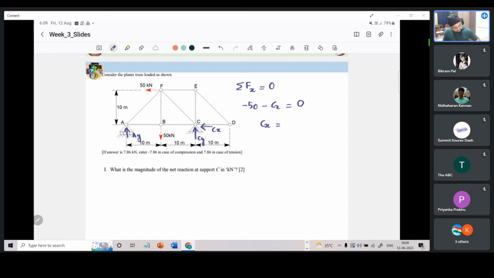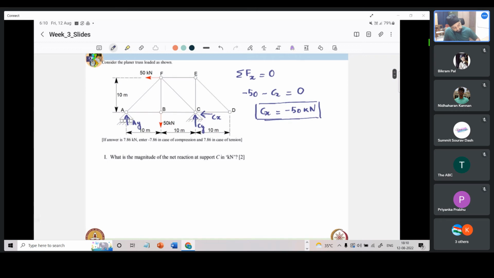Cx comes out to be minus 50 kilonewton. What does this minus signify? It signifies that the direction which we assumed needs to be flipped. It is the opposite direction in which it needs to be applied. So we have got Cx equal to minus 50. I am not correcting that direction as of now, so I am just considering it as minus 50.